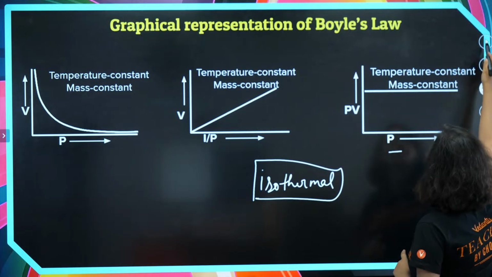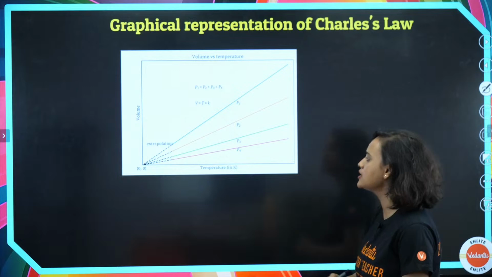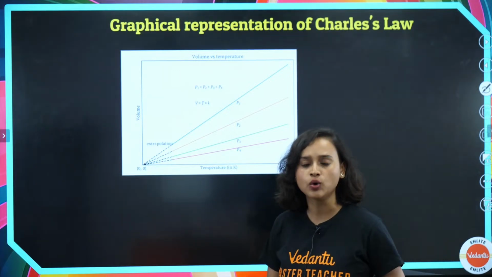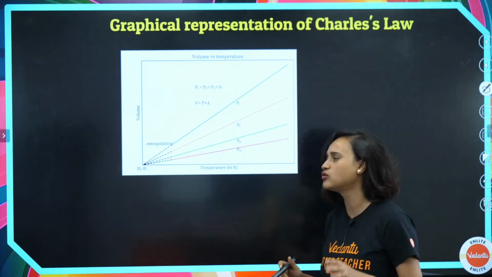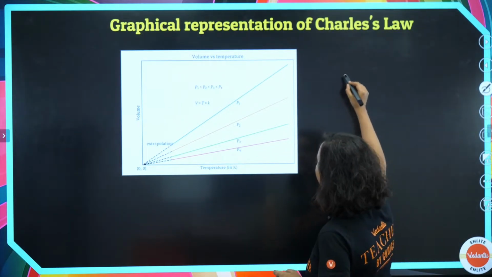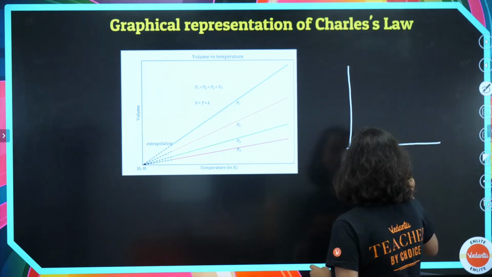Moving on. Now, if you look at the graphical representation of Charles' law, what do you see? Are you able to see it? Anyway, I'll be sending you this. Don't worry about it. So basically what we have done is, here we have drawn a graph like this, okay? So here we have temperature in Kelvin.